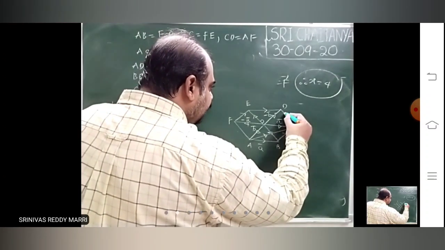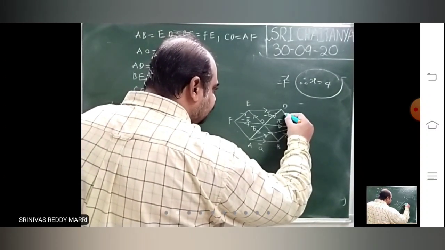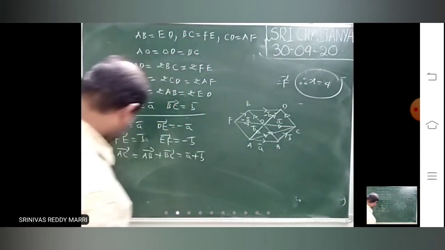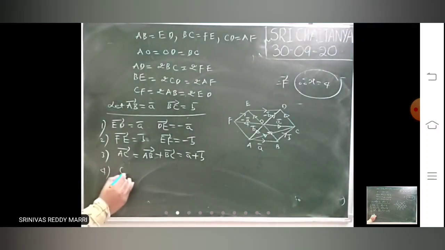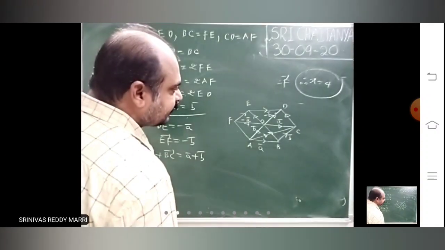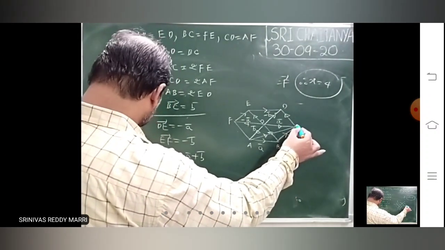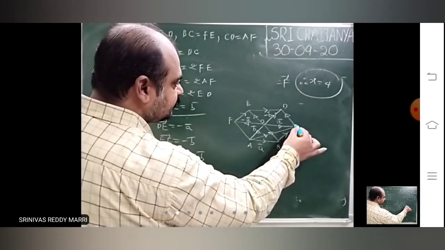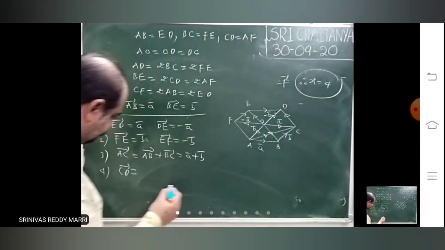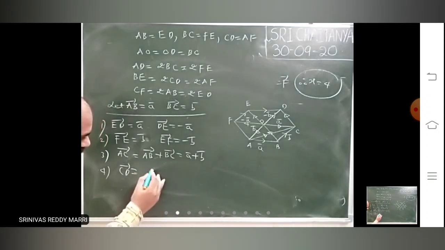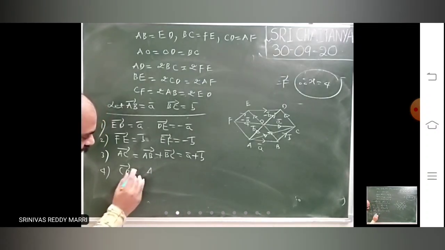Whatever you require, you can easily calculate. Suppose I want the CD bar vector. Whatever he requires, you can calculate. For CD bar, you choose a triangle such that the other two you know. Now I am considering the triangle COD.